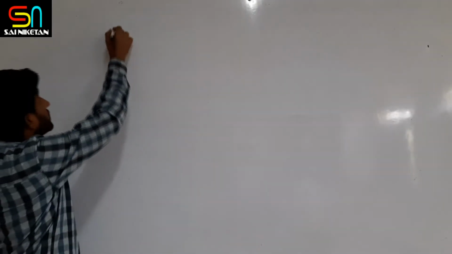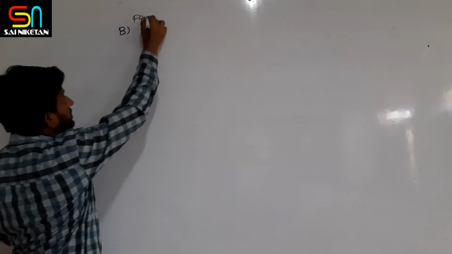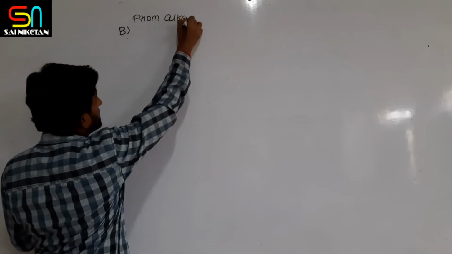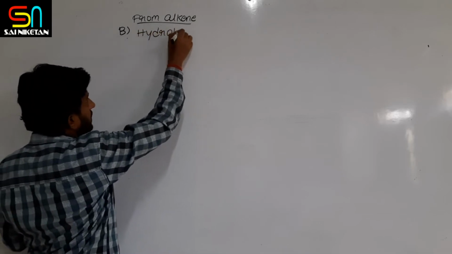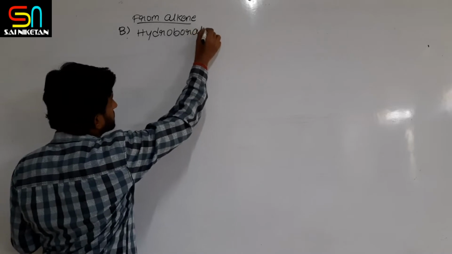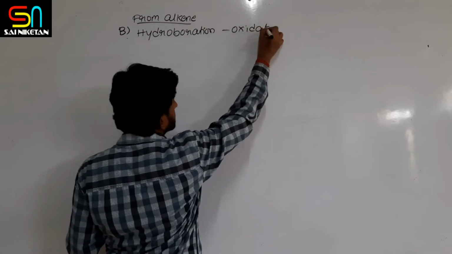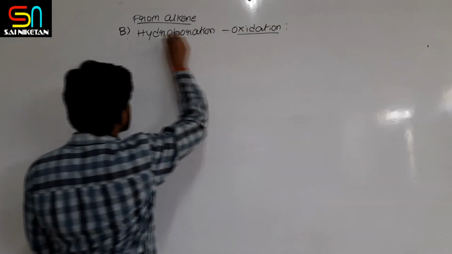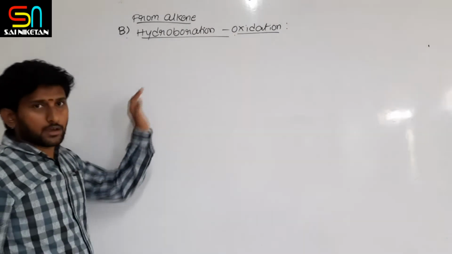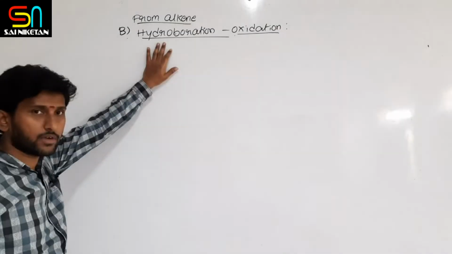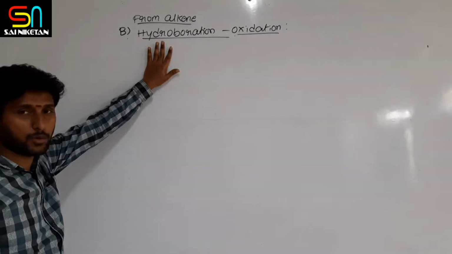Next, we will see the second method of preparation from alkenes. What is that? Hydroboration followed by oxidation. Now what is hydroboration? Addition of borane to an unsaturated compound is hydroboration.